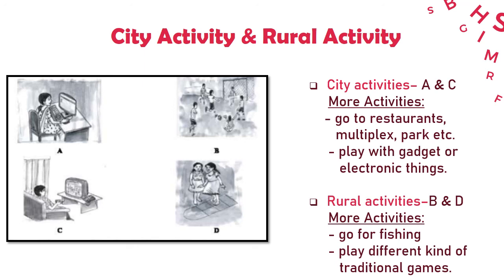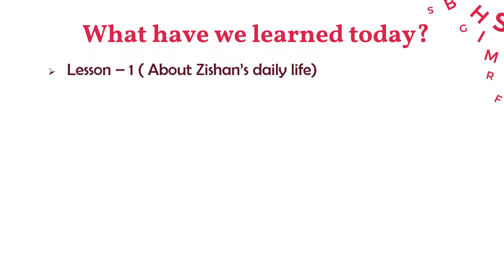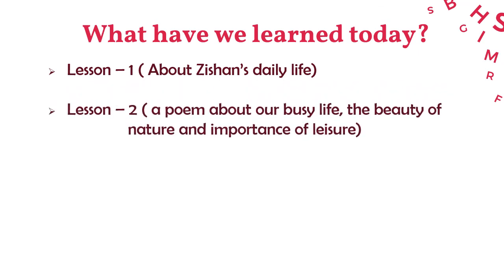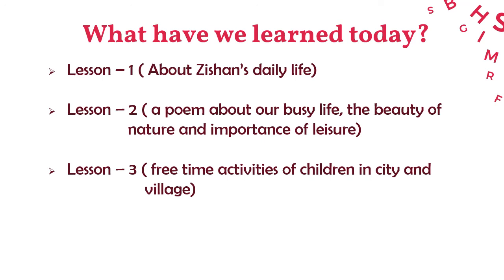So this is lesson 3 and we have completed lessons 1, 2 and 3. So what have we learned today? Okay, today we have learned about Zishan's daily life in lesson 1 and after that we read a nice poem about our busy life, the beauty of nature and the importance of leisure, and the name of the poem is Leisure and it is written by William Henry Davies. And after that, in lesson 3, we learned about the free time activities of children in the city and the village.